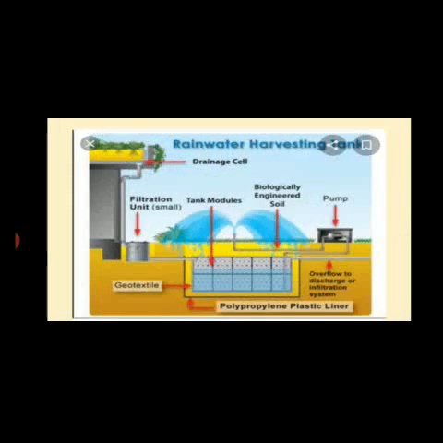Now you can see this picture showing rainwater harvesting, and here there is a drainage from the house. The pipes are here and this pipe is fitted with a filtration unit. The filtration unit has charcoal, sand, pebbles and gravel, and a very fine net which filters the water. Then the water gets collected in this tank, and from this it is used with the help of a pump for different purposes. One of the purposes shown here is a fountain. So this is the way rainwater harvesting can be done or used.